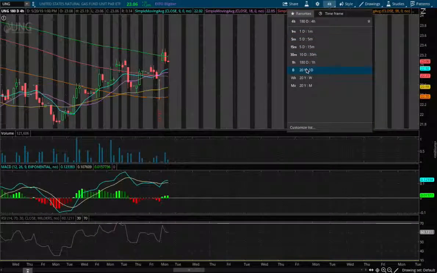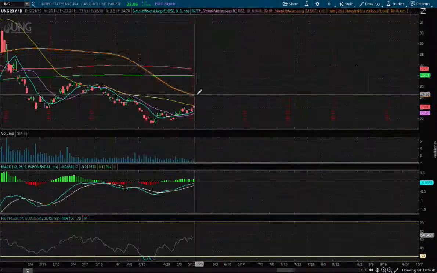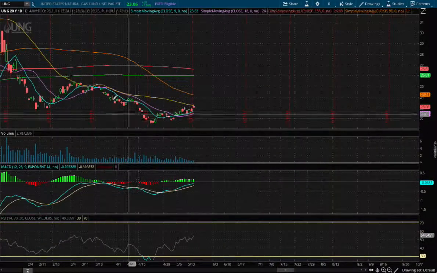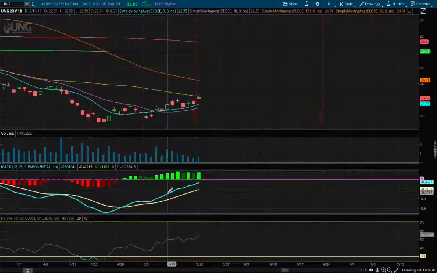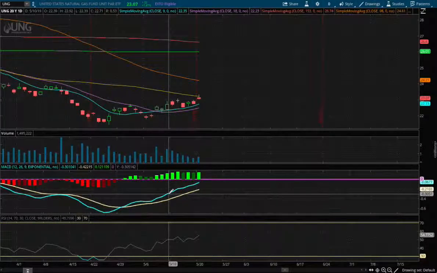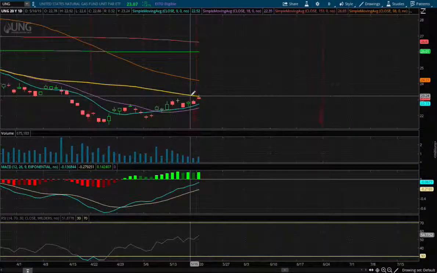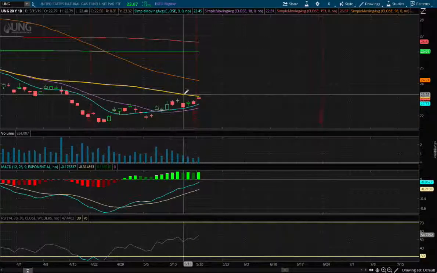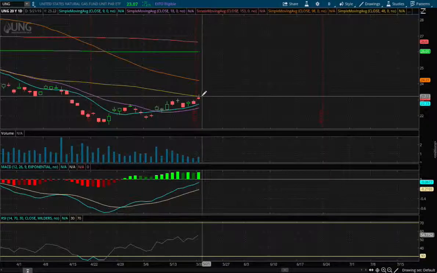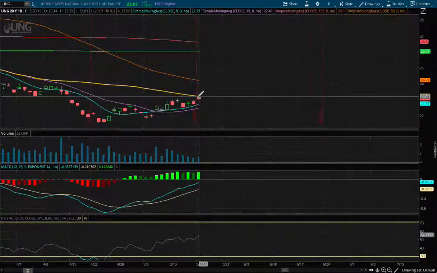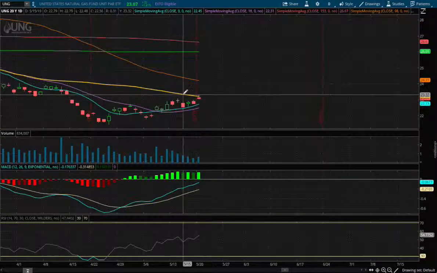On the daily chart, we may have a good possibility of turning positive on the daily MACD, but first we have to close above the 50-day moving average. As of now, that is resistance, and as you can see, we are closing right below the 50-day moving average, and we have about 40 minutes left of trading.